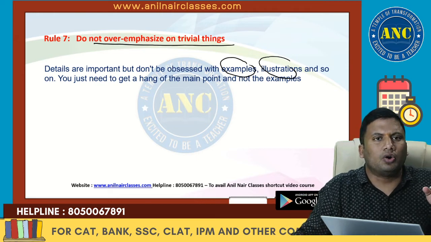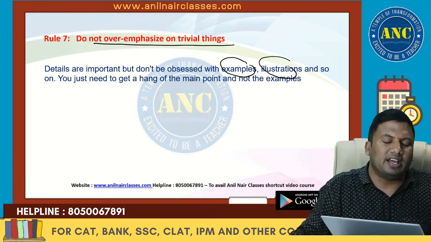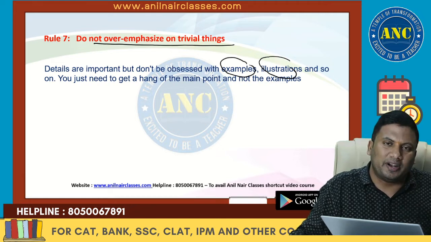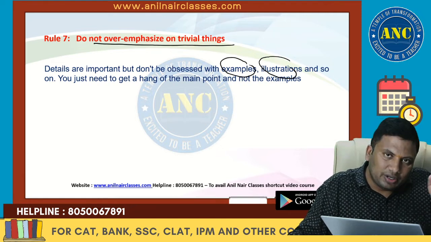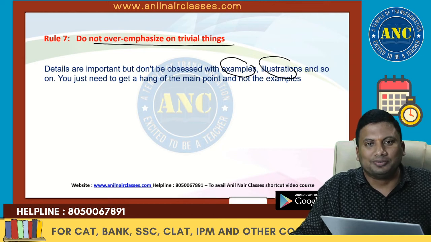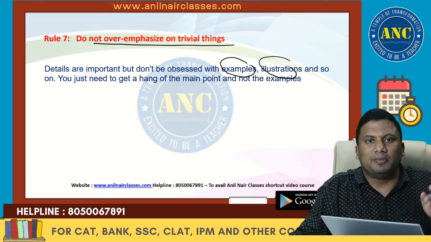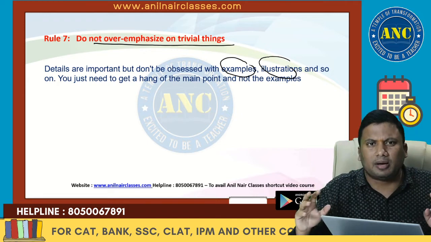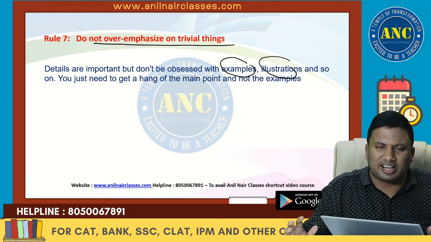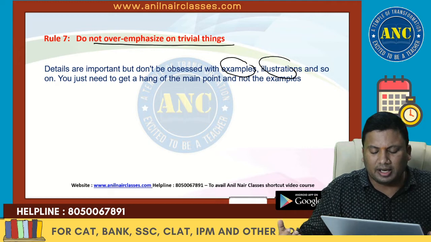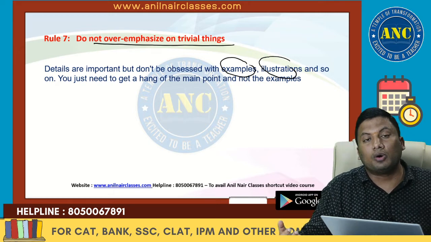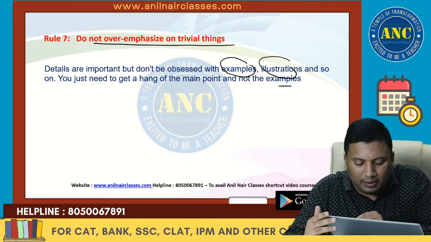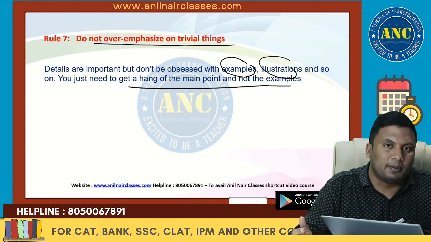You don't need to go to length into breadth is area of a rectangle, price into consumption is expenditure, men into days is work, speed into time is the distance. You don't need to take so many examples. Just one example is enough for you to understand it, and do not spend too much time. Do not be obsessed with so many examples for a particular context. Just hang on with the main point and not with the examples.